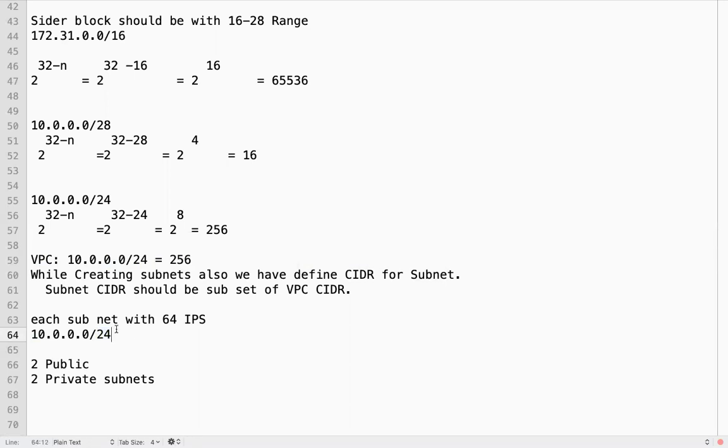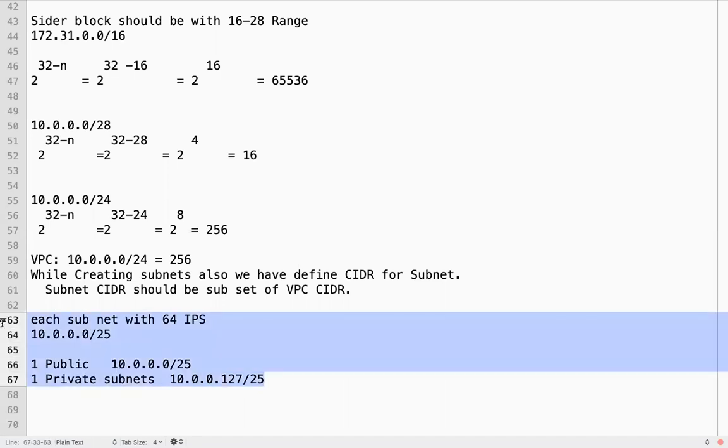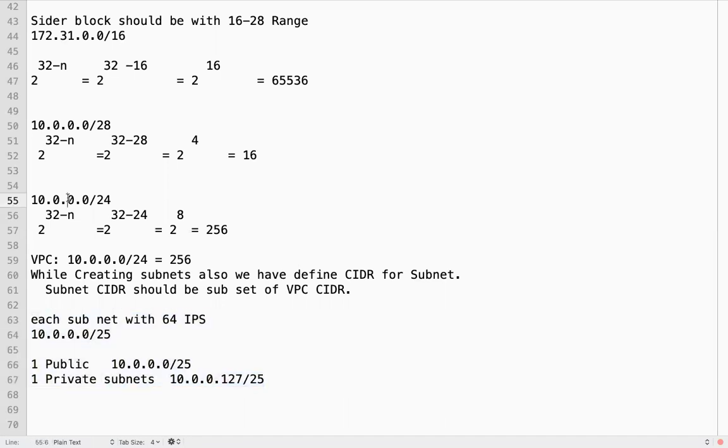Suppose I want to create one public subnet and one private subnet, then I can plan something like this. So you can plan your subnets from the VPC CIDR.